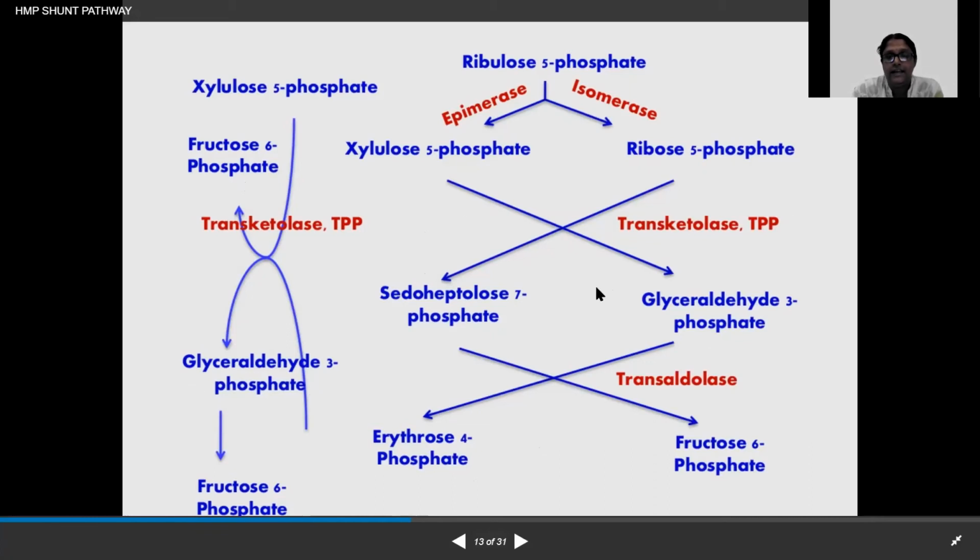So these are the main isomerization reactions, and these are all important. Ribose 5-phosphate is required for DNA synthesis, and erythrose 4-phosphate is again another important cellular biosynthesis molecule. So this also regulates the generation of NADPH in the tissue.